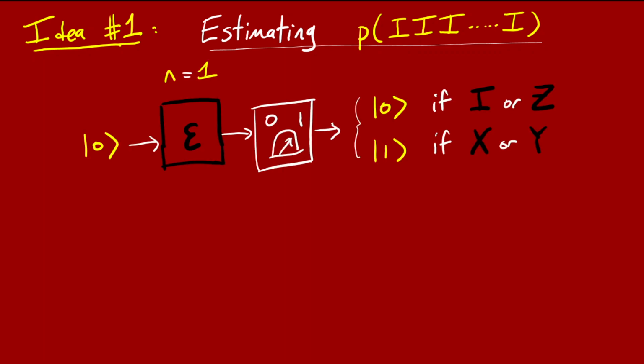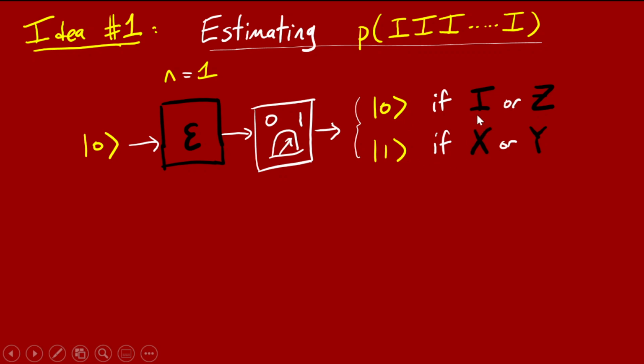Okay, so again, in thinking about this task, let's warm up by thinking about the case of n equals 1. So there's a 1-qubit Pauli channel, and it does either I, X, Y, or Z to your qubit, and you're trying to estimate the probability of I. Let's think about what we can do with this channel. So here's our channel. We maybe prepare the state ket 0, we plug it into the channel, we measure it in the 0-1 basis, and it gives us back either 0 or 1.